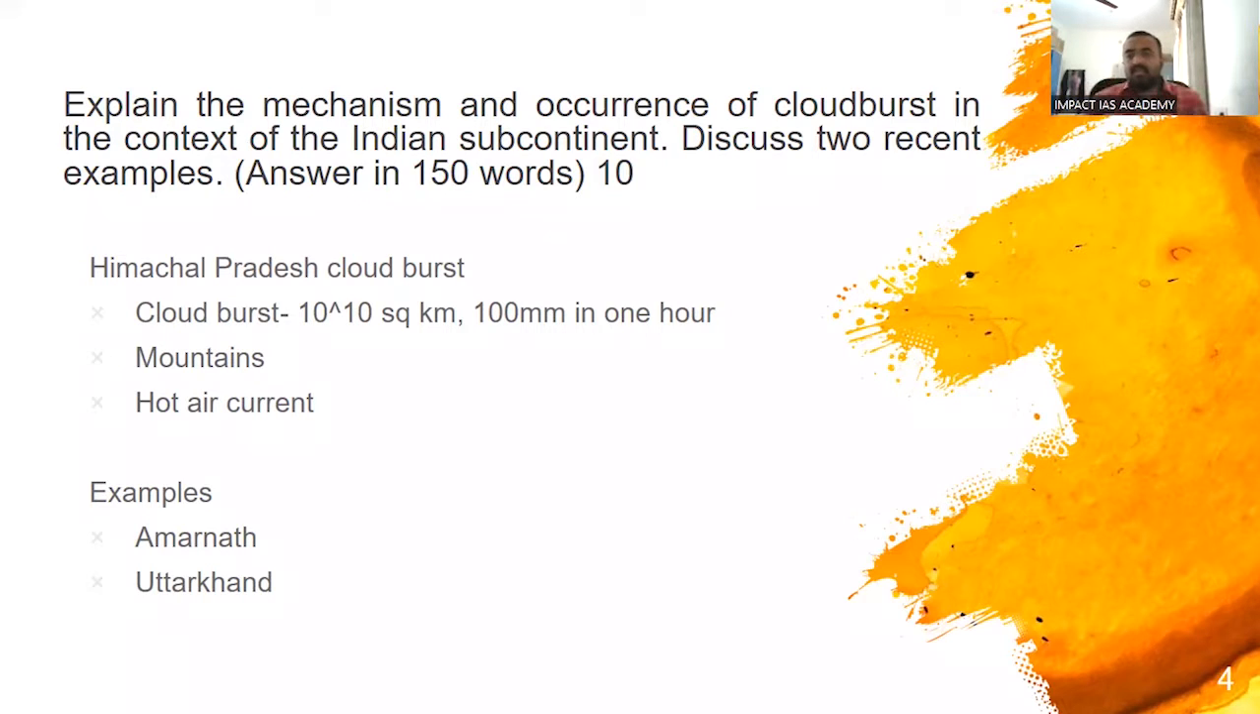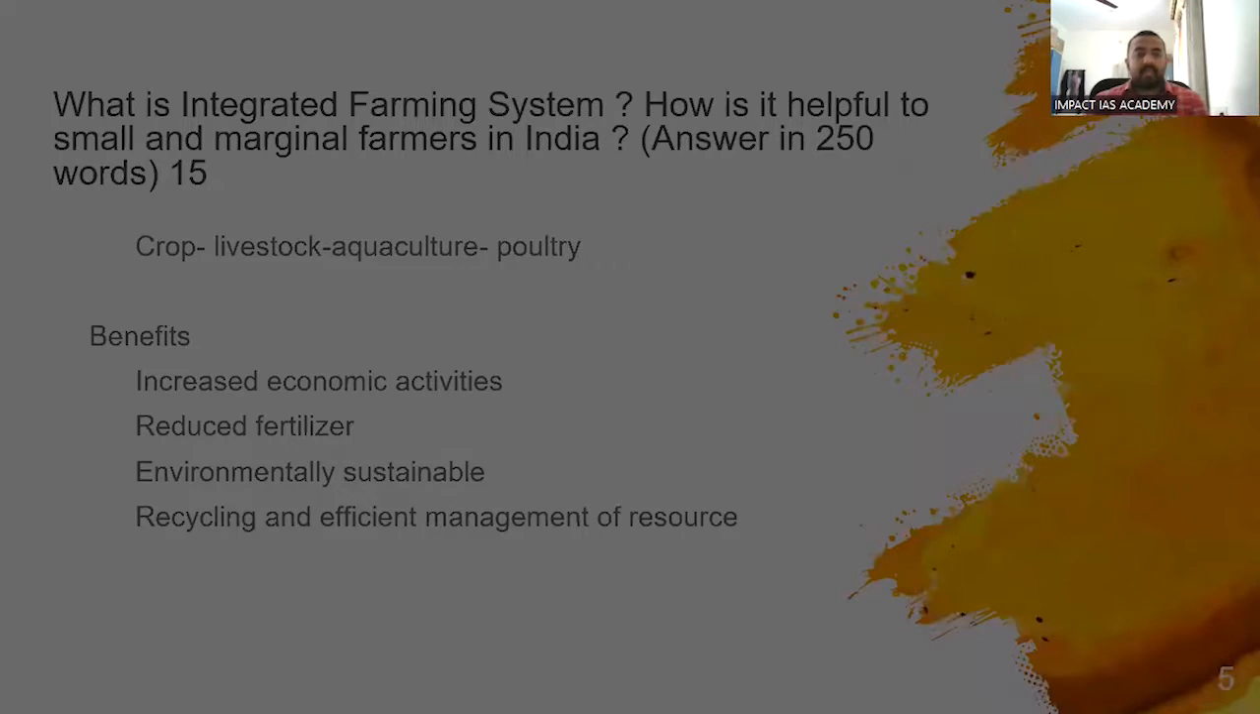Then how can we manage it? We can manage it using floodplain zonation, making sure embankments are built along the floodplains and that no developments happen along the floodplains. All that we can write. You have to touch upon that in this answer.